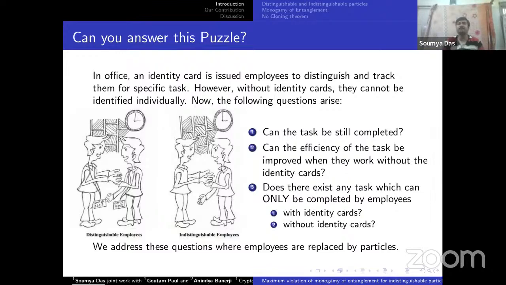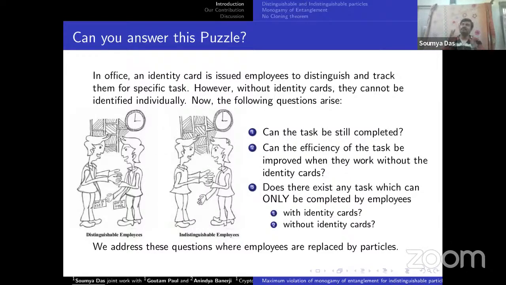But if identity cards are not associated with the employees, then we cannot track each employee. In the figure, you can see two employees who are identical in nature, but they can be distinguished by their ID cards. On the right-hand side, there are two indistinguishable employees who are alike and cannot be distinguished.